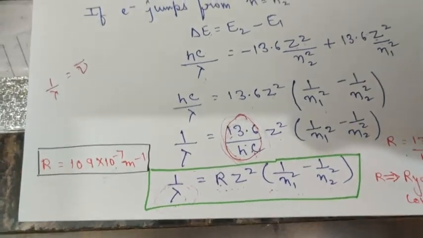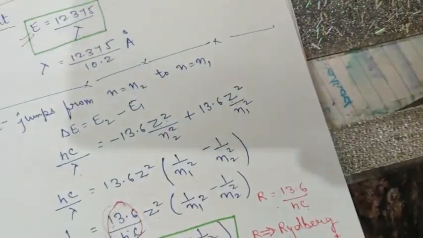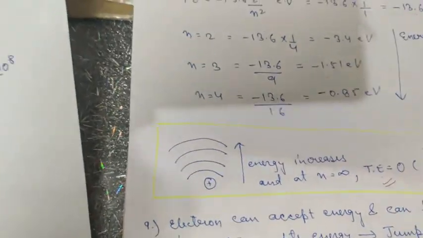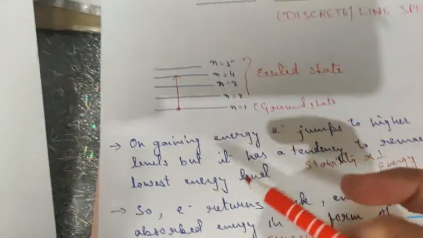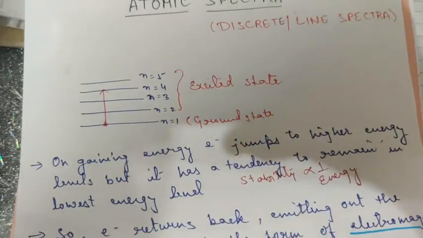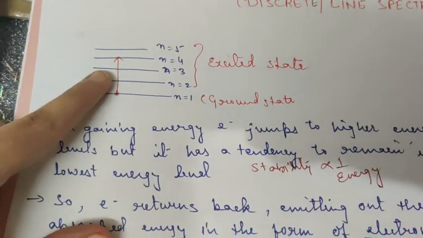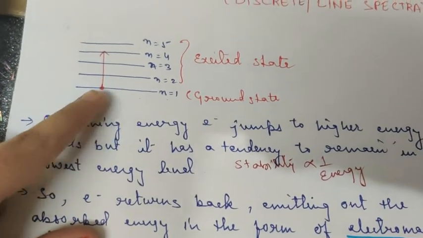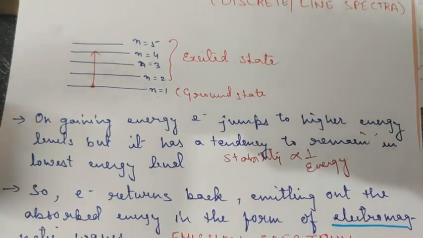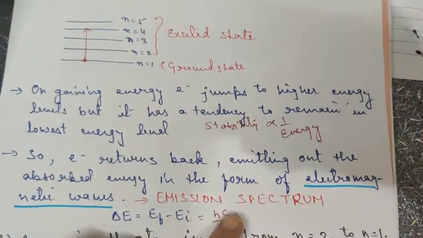You have studied a number of new concepts. You learnt about atomic spectra. So basically children, what is atomic spectra? Atomic spectra or the emission spectra that you did today is what? When an electron is accepting energy and moving to higher energy levels, that is the excited state, then it is not stable. So it has a tendency to come back to the ground state by emitting that energy in the form of radiation, and that radiation which it emits is known as emission spectra.